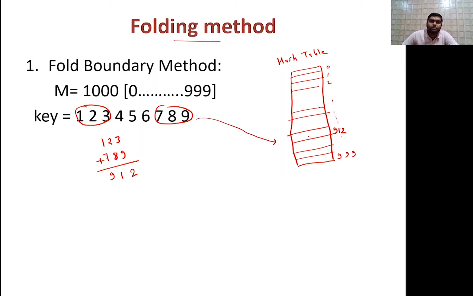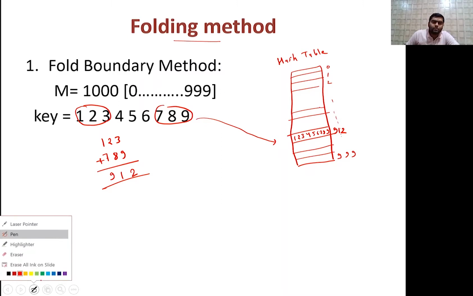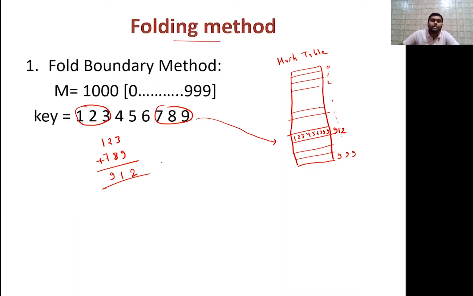So what is this key? 1 2 3 4 5 6 7 8 and 9. So this is the case. Okay, so this is a fold boundary method, है ना. But what will happen in this case, collisions किस तरीके से होंगे इसमें, अगर हम ऑब्जर्व करें केयरफुली. जैसे फॉर एग्जांपल कीज हमारी कुछ इस फैशन में दी हुई है.